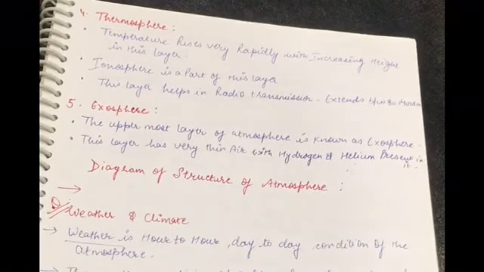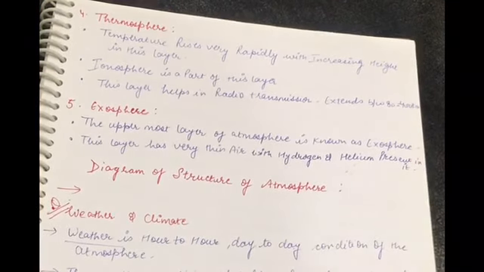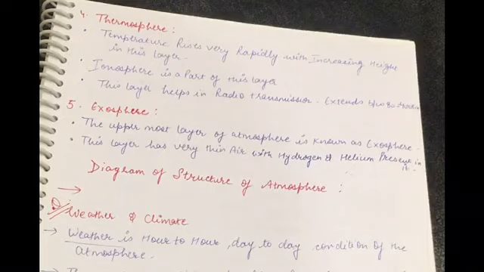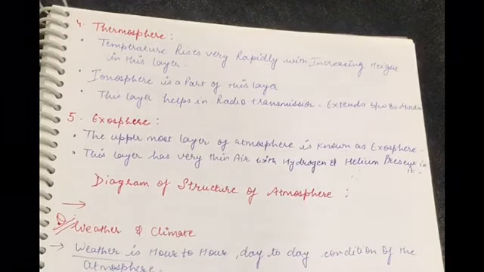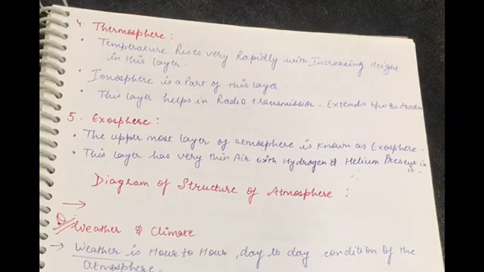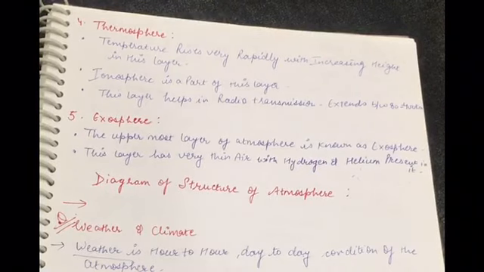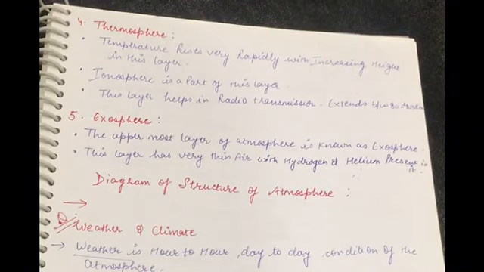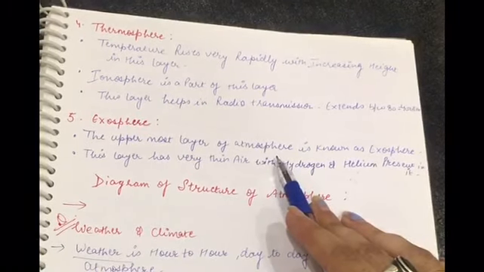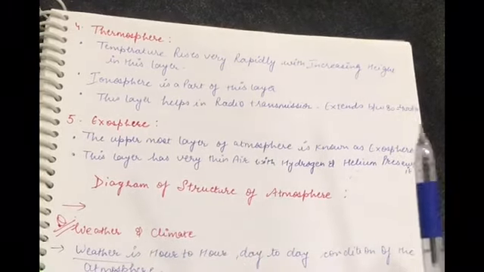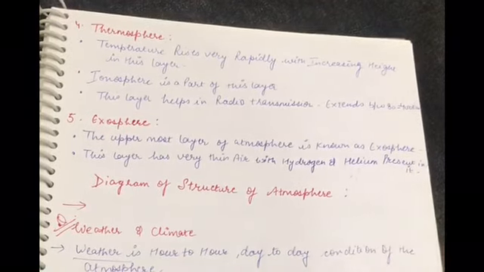Thermosphere. What happens in the thermosphere? As we keep on going higher, the temperature rises very rapidly, and this layer helps in radio transmission, which extends between 80 kilometers to 400 kilometers. The last layer is the exosphere. The uppermost layer is the exosphere. This layer has very thin air with only hydrogen and helium present in it.